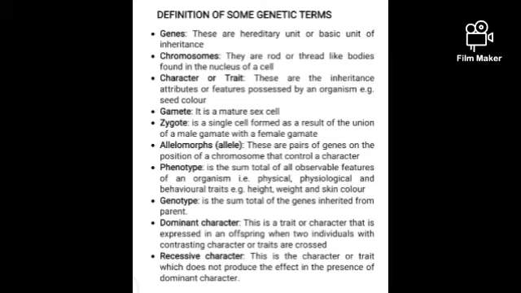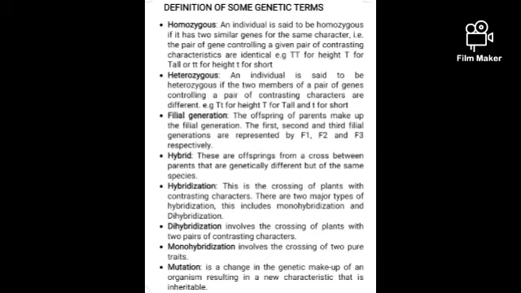When we talk about dominant character, this is a trait or character that is expressed in an offspring when two individuals with contrasting character or traits are crossed. Recessive character. This is a character or trait from one parent which is masked or does not produce the effect in the presence of the dominant character. Homozygous means an individual which has two similar genes for the same character. That is, it has two identical alleles at the same position on a pair of chromosomes.